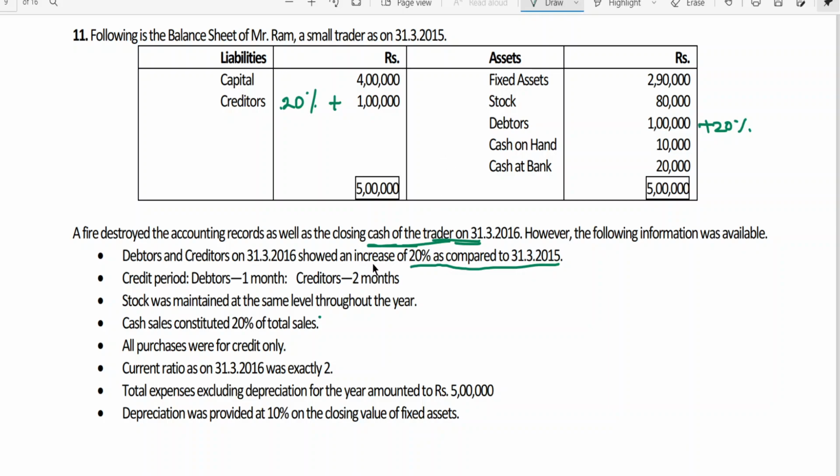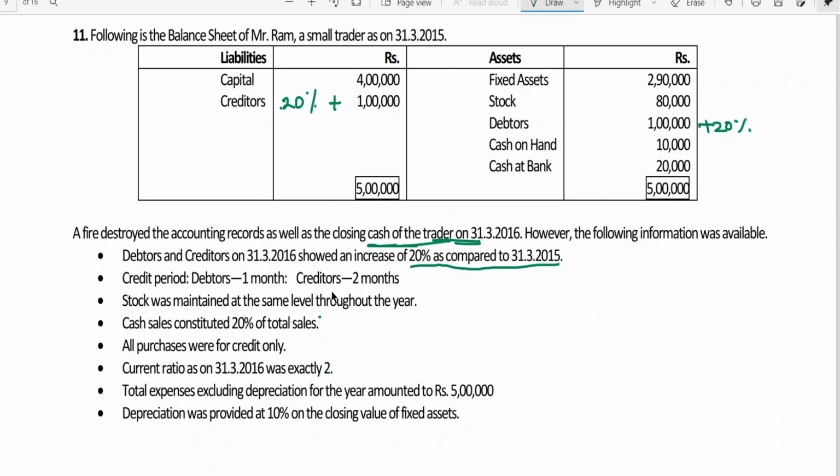Then comes the credit period: debtors 1 month, creditors 2 months. In one of the previous problems we took this as the basis for finding closing debtors and closing creditors. But here we are already provided with closing debtors and closing creditors. Then what is this information useful for? Generally, it may be useful for us to find out the credit sales and also credit purchases.